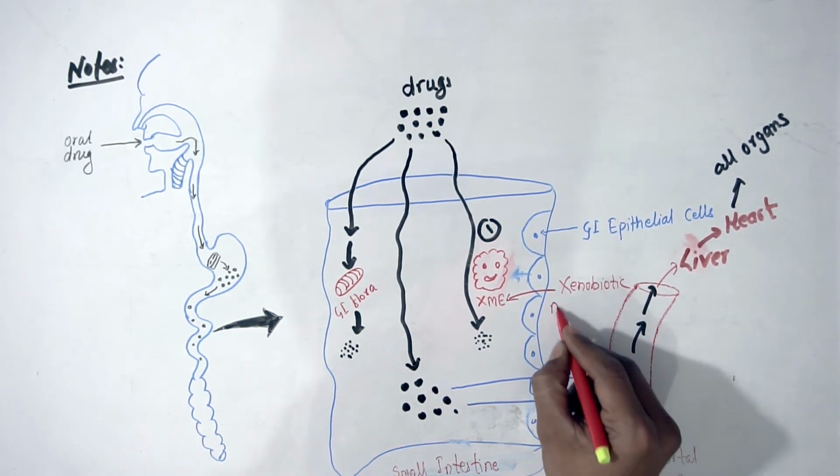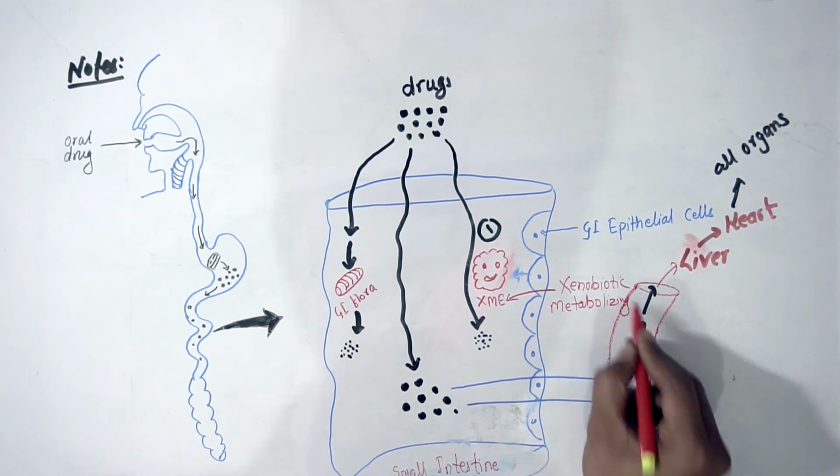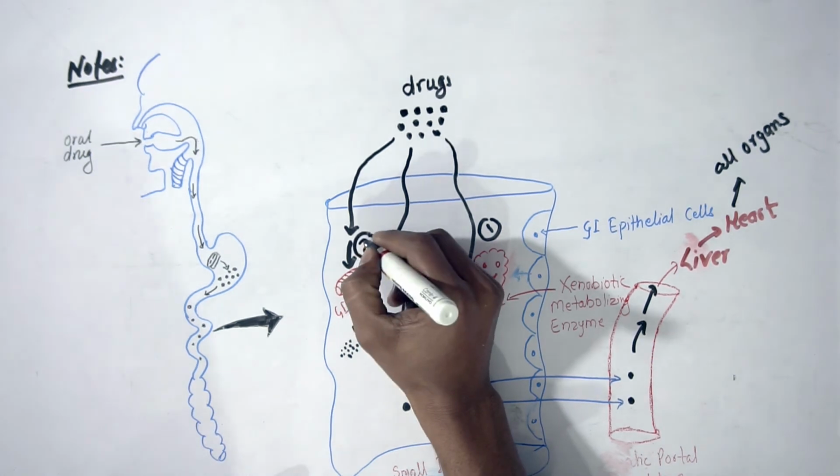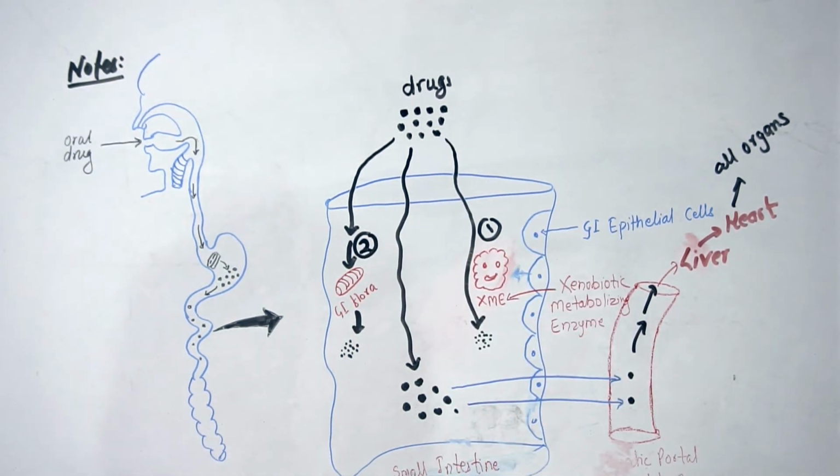Okay, let me write the name. This is called xenobiotic metabolizing enzyme. Okay, and this is the second way and this is the first way. So these are the two ways through which the drug will initially get metabolized when it passes through the small intestine for the first time. Why am I saying for the first time? Because the drug will not recirculate in the small intestine.